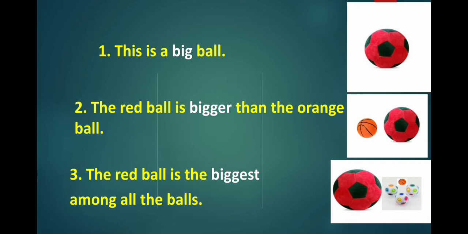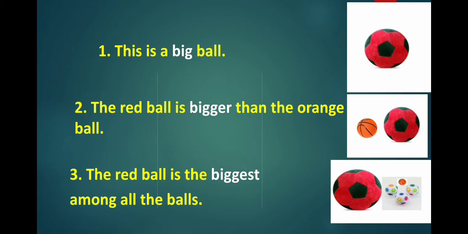So biggest is also an adjective. It is telling us about the size of the red ball. It once again shows the comparison among more than two balls. So biggest is a different form of the adjective big. So big, bigger, biggest are the different forms of the same adjective big. Big is used to show no comparison when there is just one ball. Bigger is used to show comparison when there are two balls. Biggest is used to show comparison when there are more than two balls.